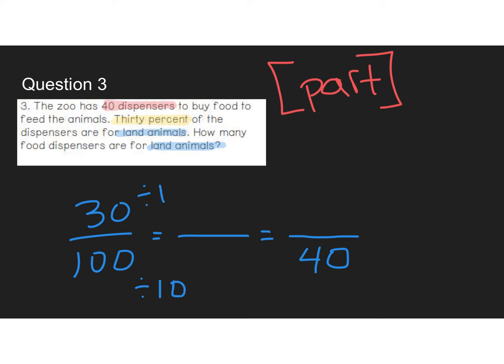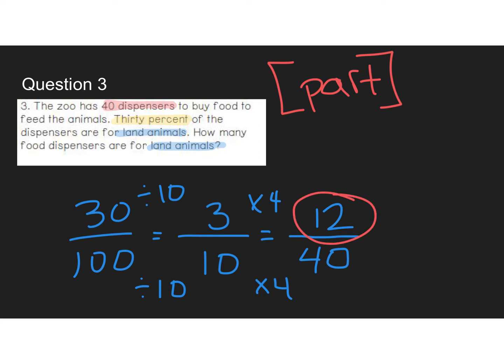Because if I divide the top and the bottom by 10, I would get 10 here, and I would get 3 on top. And so now, I don't know about you, but it's much easier to go from 10 to 40 than it would have been going from 100 to 40. So now I can just go, oh, 10 times 4 is 40, and 3 times 4 is 12. So my answer would be 12 dispensers.